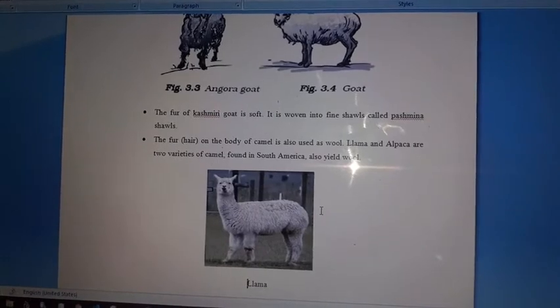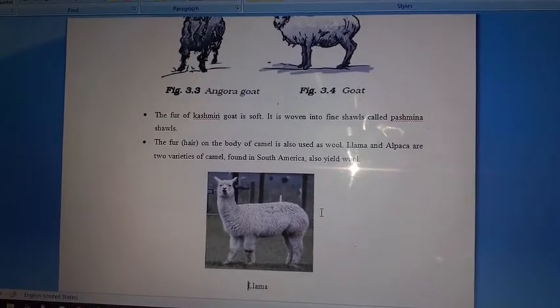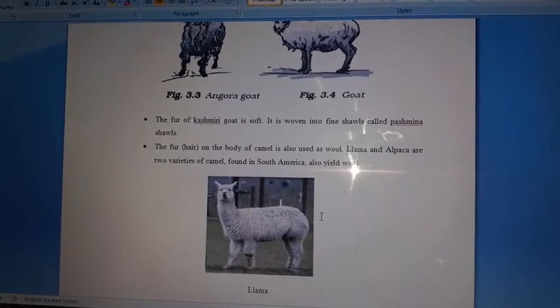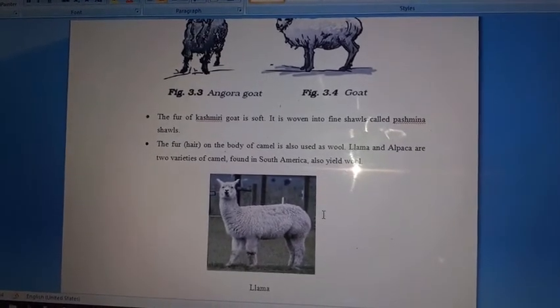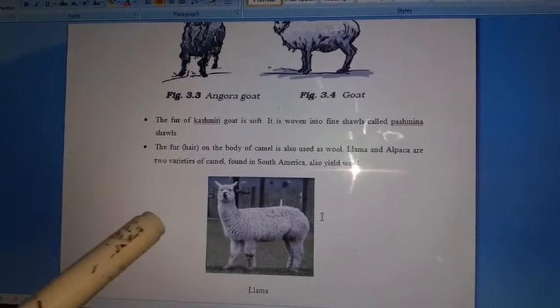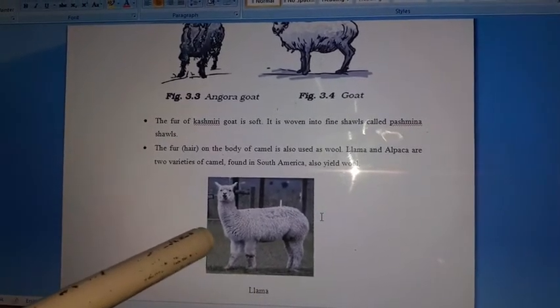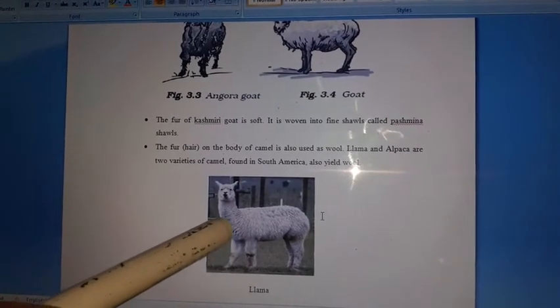Even in the market, you might have seen pashmina shawls. Pashmina shawls are made from the fur of Kashmiri goat and it is quite soft. Okay. Now the next example of wool yielding animal is camel. This is llama, a variety of camel. On the body of this camel, you can see fleece is there.